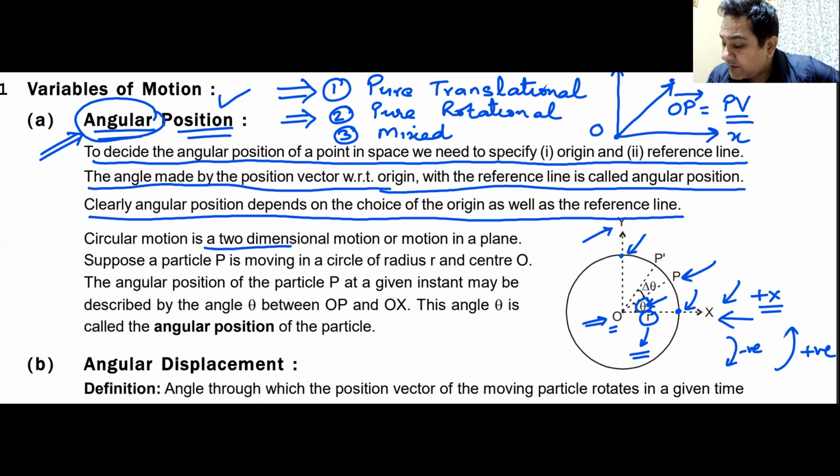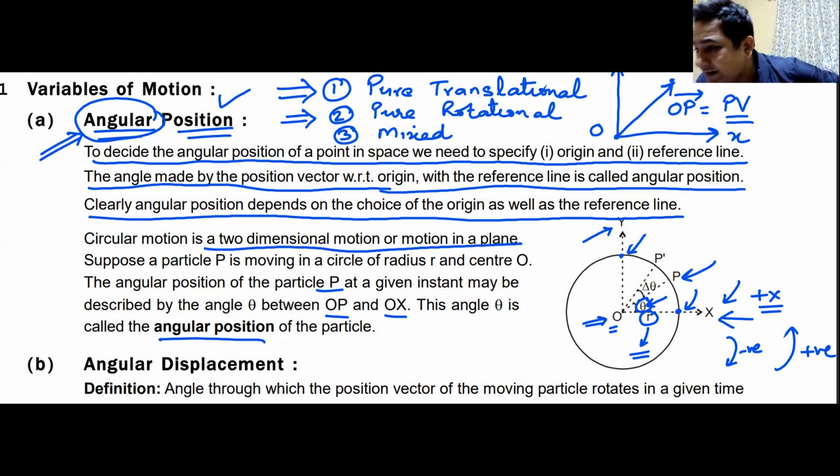Circular motion is a two-dimensional motion, or motion in a plane. Suppose a particle is moving at point P, vector OP. Whatever angle it makes with OX, the x-axis, that is known as the angular position of the particle. I think so far so good. I will give you a minute to note down what is angular position. A minute. I can't give you much time because I think this is already covered.